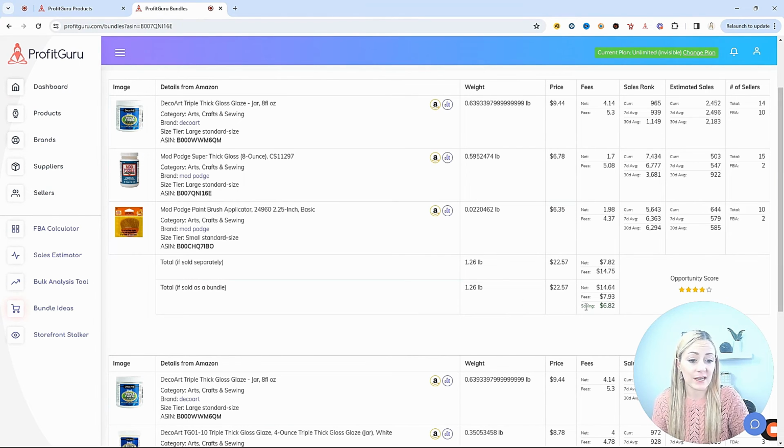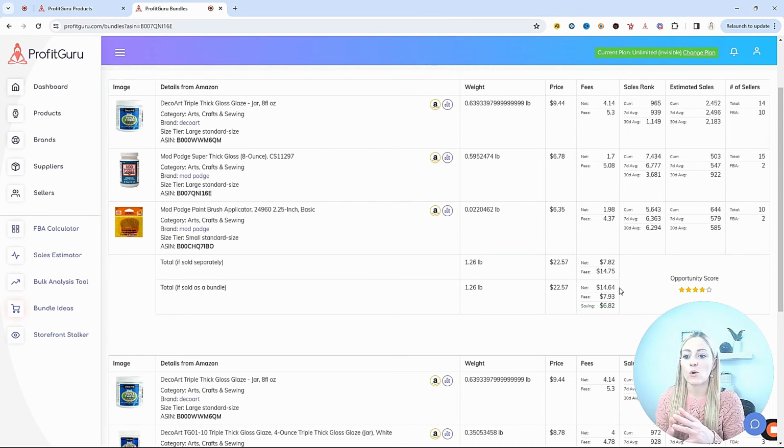But if I put them together, we save $6.82 in those fees. And now our net before our cost of goods is $14.64. So that basically doubled the wiggle room that we have to purchase the products. And that's why bundling can be so effective, because you're saving money on fees.